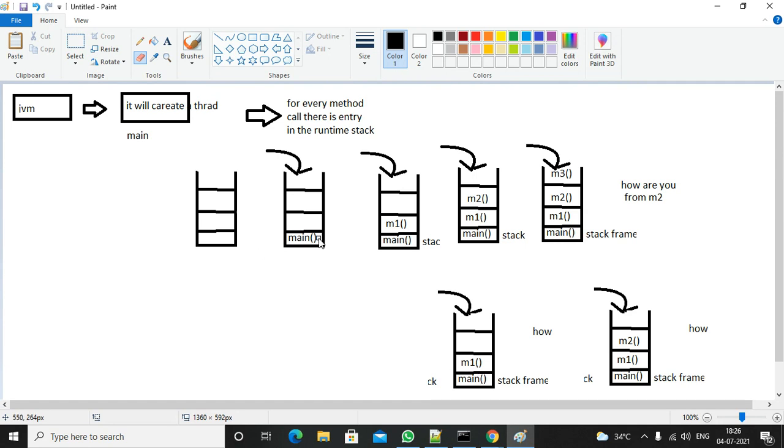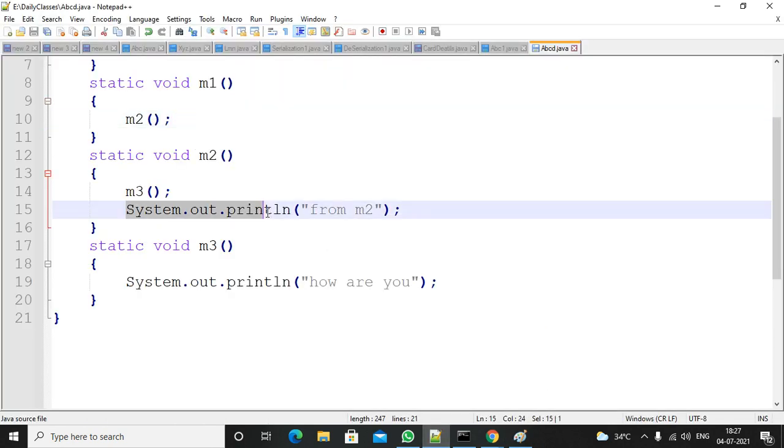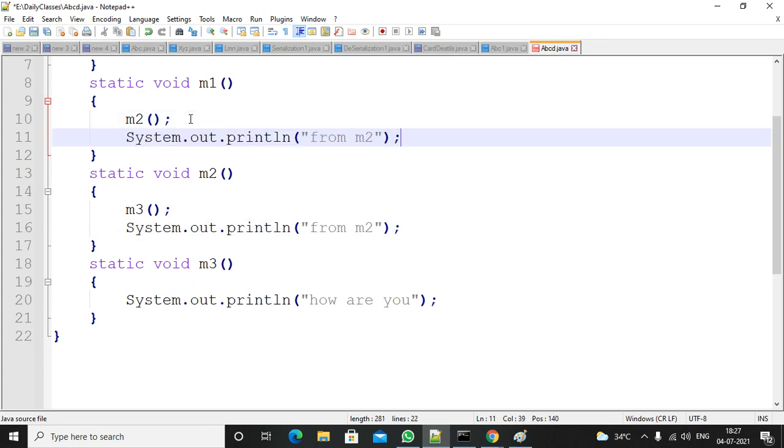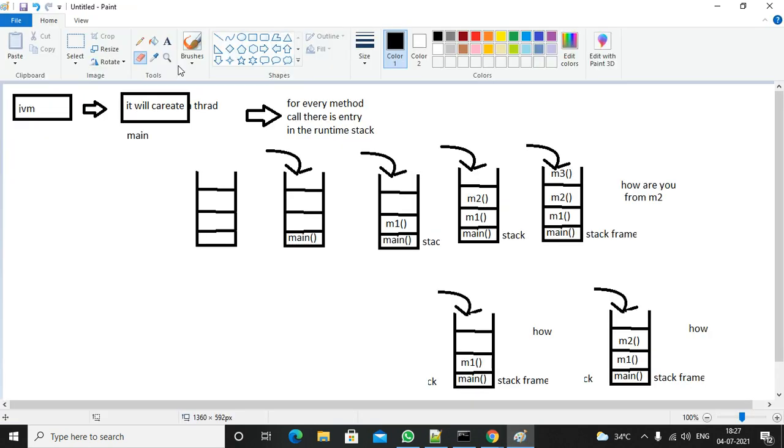You already know the first main method is there, main method to M1 method, M1 to M2, M2 to M3. So M3 is completed, M3 entry is removed. After that, which has to execute? M2 has to execute. M2 is executing, M2 is printed, M2 completed, M2 removed, again it will go to M1. Right. So M1 will be called. If there is anything inside the M1, M1 will be completed. After that, the M1 entry will be removed from the stack.